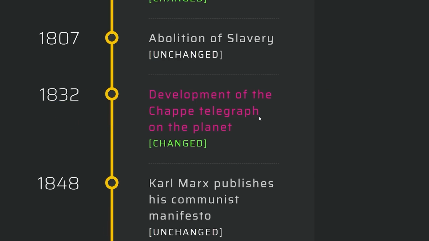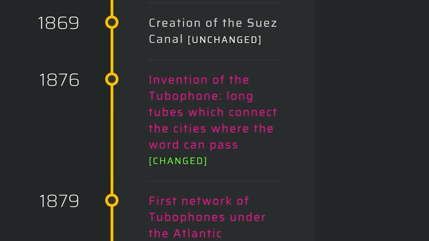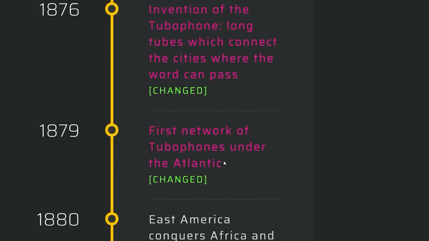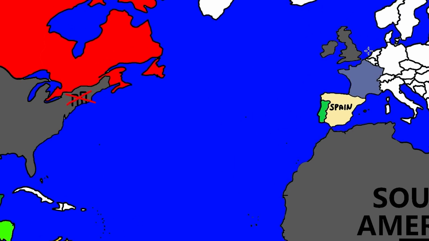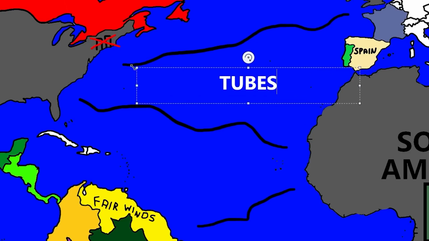Karma didn't really change at all. Okay, so we have that in 1832. Invention of the tubaphone, long tubes which connect the cities where the word can pass. First network of tubaphones under the Atlantic. That's 1878. That's really early. Maybe this is the thing that helped Adolf Hitler conquer. Was it the tubes? I don't know. Tubes. There you go. Very nice.